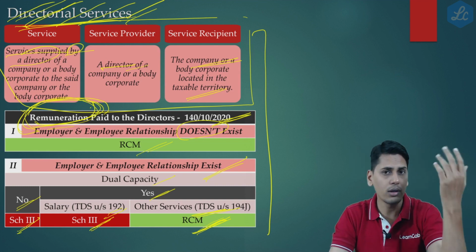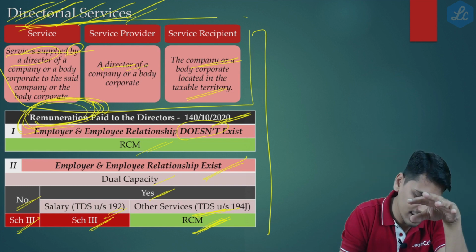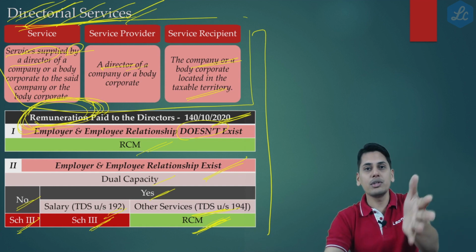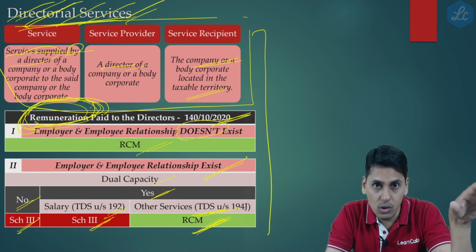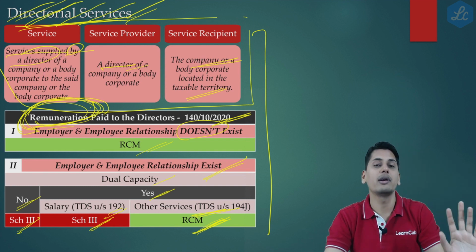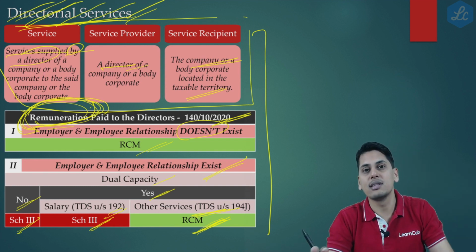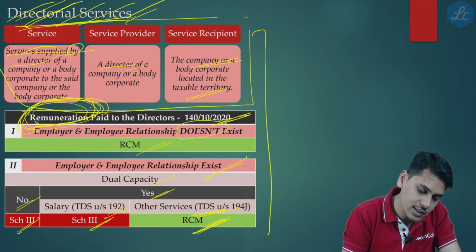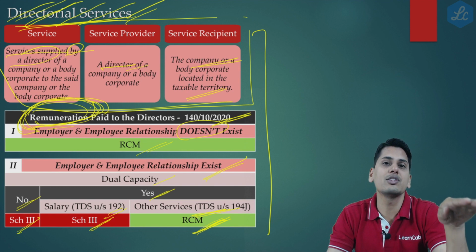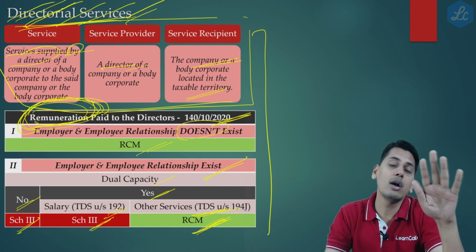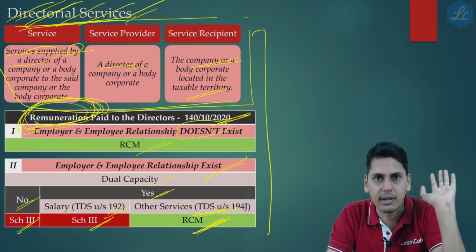So friends, I just wanted you to appreciate the word remuneration. Is there any conclusion which I am giving to this example? The answer is no. I am not concluding anything because this point is highly debatable. In my personal view, in this case also, this would not get attracted under reverse charge mechanism because here he happens to be a landlord and he is not acting in the capacity of a director.